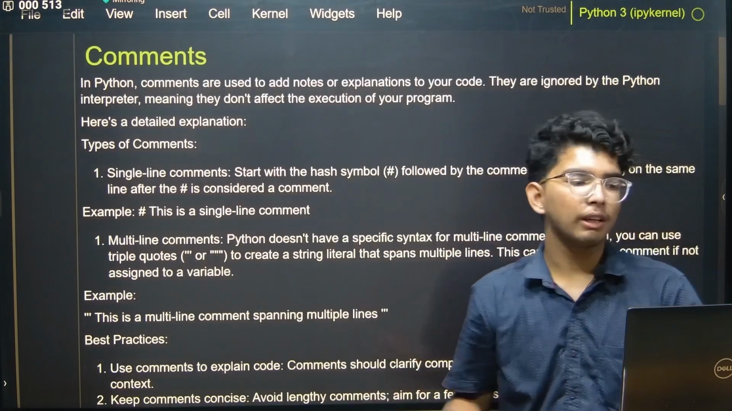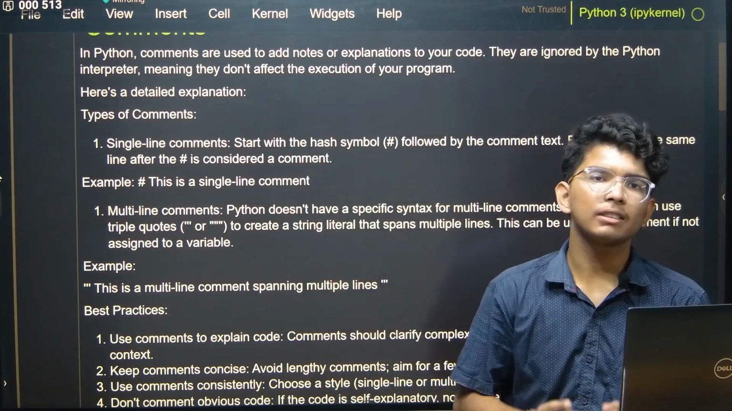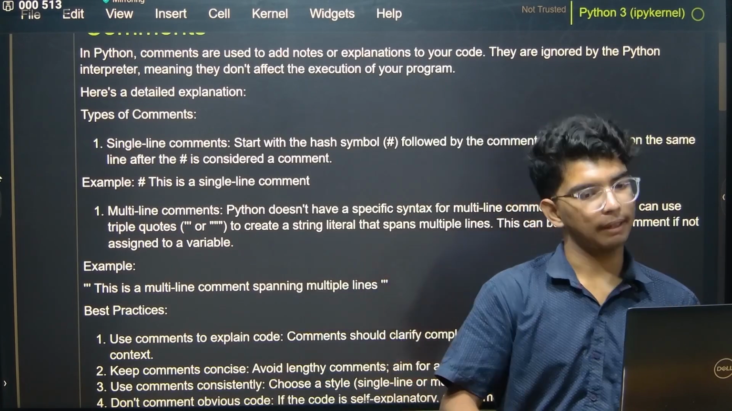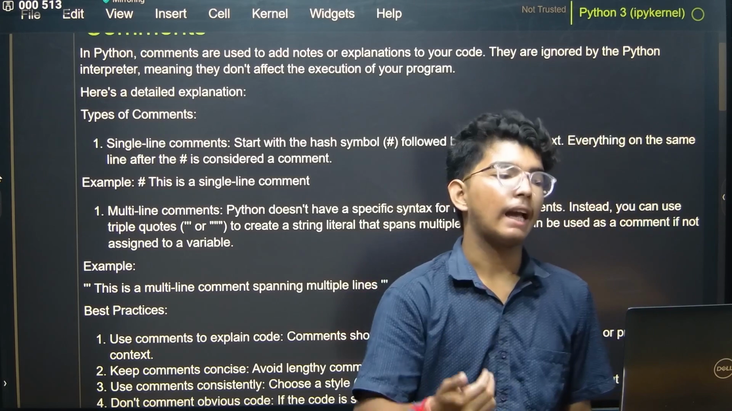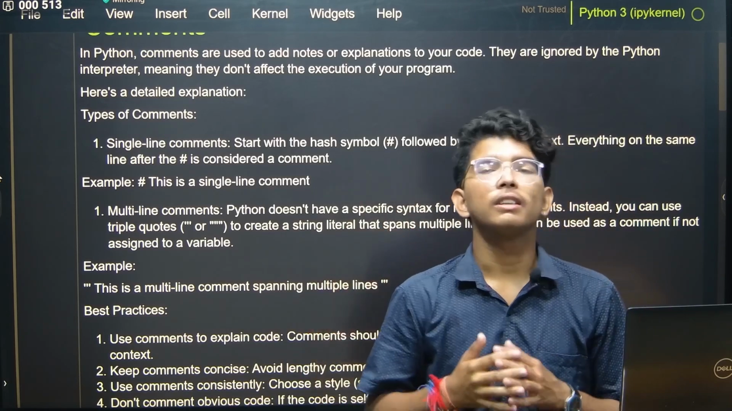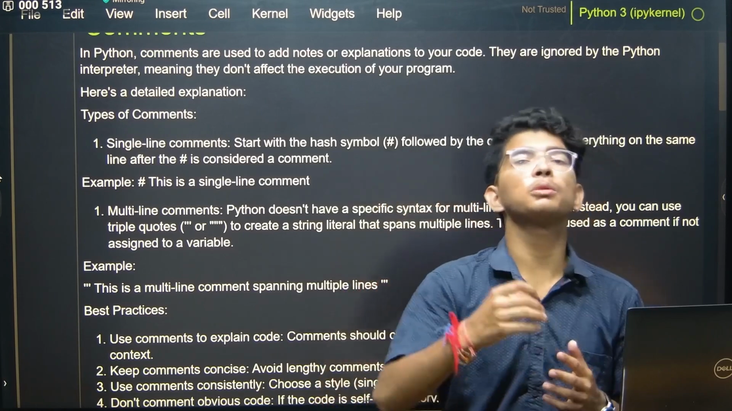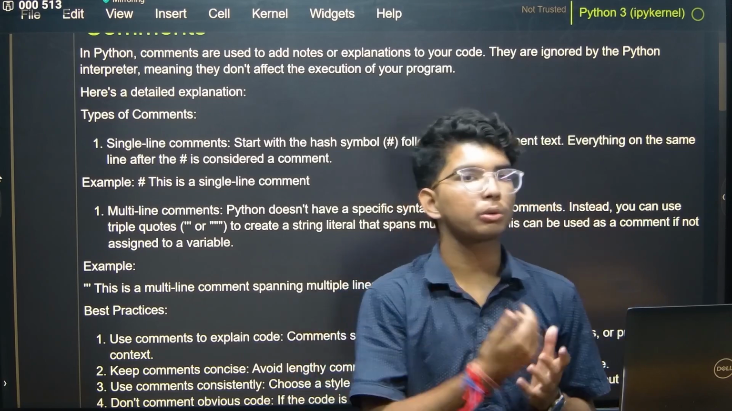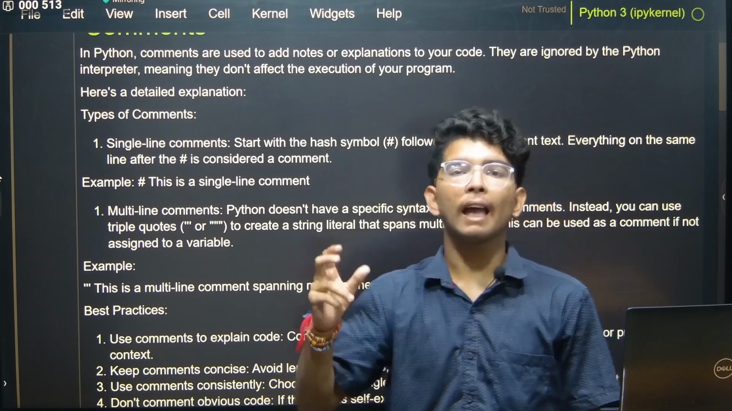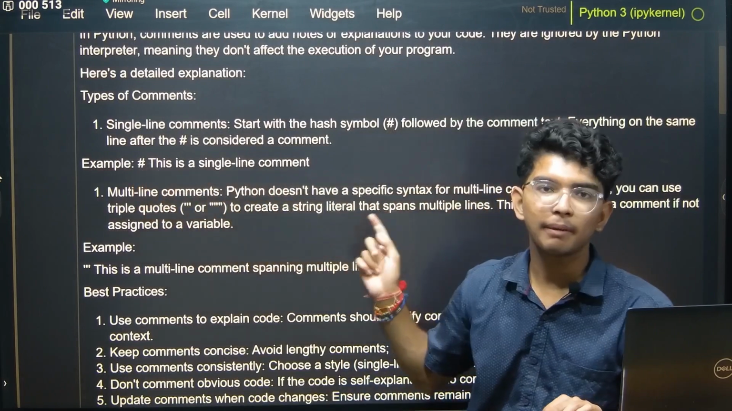Here's a detailed explanation. There are two types of comments basically, single line and multi-line. As the name suggests, single line means it will start with a hash symbol followed by the comment text. Everything on the line after the hash is considered a comment. So if you write a hash symbol and then write anything, it will be a comment. But remember, it's a single line. So after the next line, you have to again use a hash to make that next line also a comment. Otherwise, it will only make that single line a comment where we use the hash symbol. Here is an example, right? If I use a hash, then this is a single line comment.